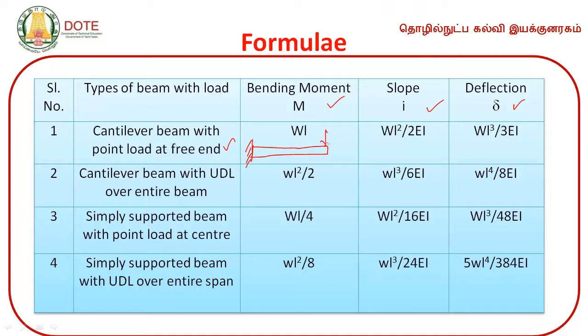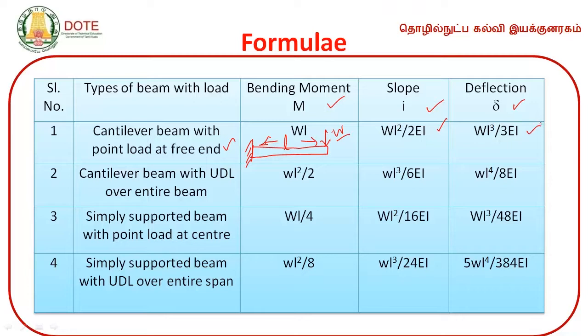It is having a point load at the free end. Bending moment: force into perpendicular distance. Here the load is W, the span is L. So it is going to be W into L. Slope is given by WL square by 2EI. The deflection is given by this formula.